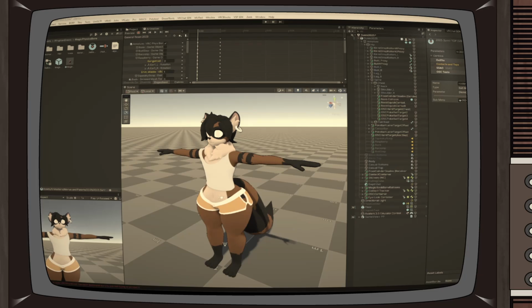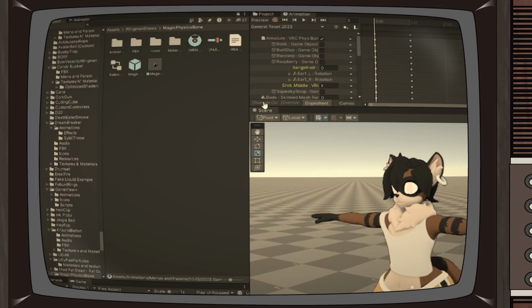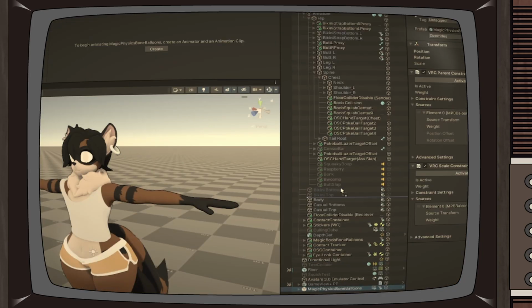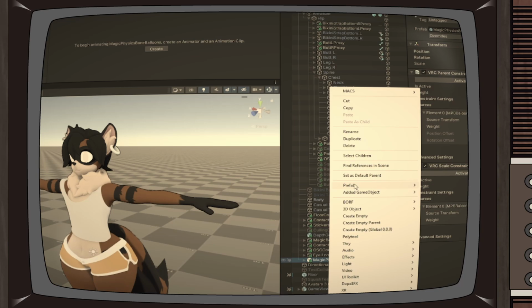To install, simply locate your Magic Physics Bone folder inside of the Wingman Draws folder. Find the prefab called Magic Physics Bone Balloons. Drag the prefab onto your scene, then onto the avatar. Right-click the prefab and unpack.